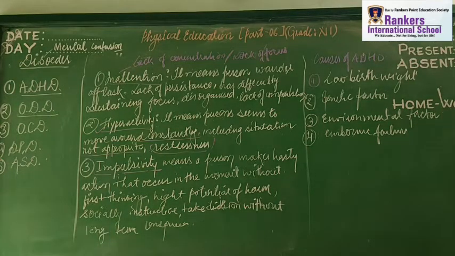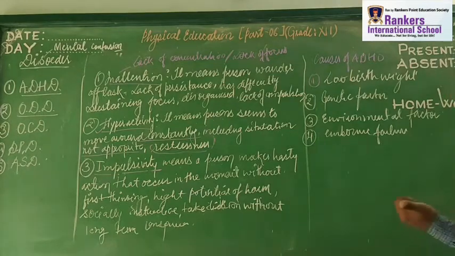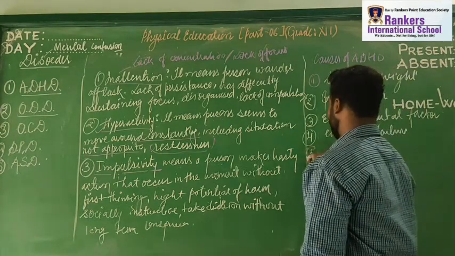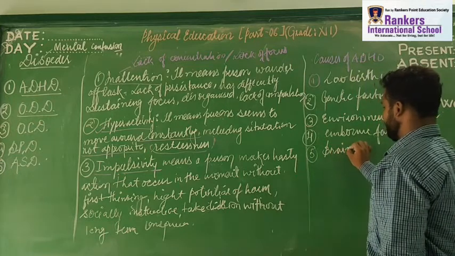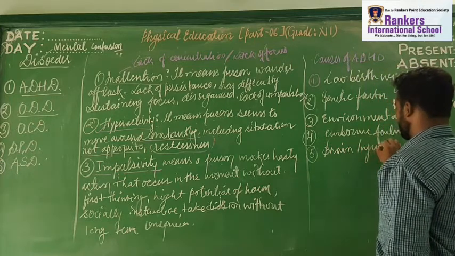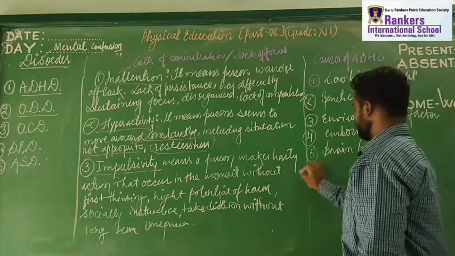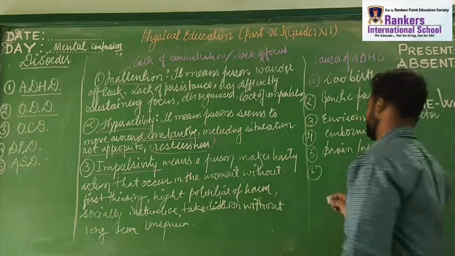Right? So in this way, there are a lot of things to understand, and we can also consider a fifth one like brain injury. Brain injury. This one is trauma.